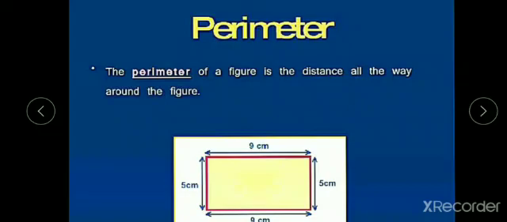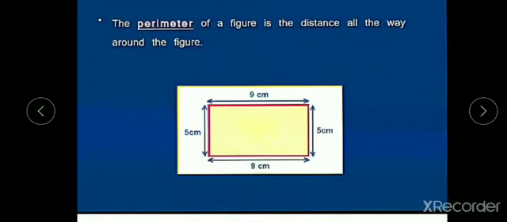Let me explain. See here, you are seeing a rectangle. Around the rectangle there is a red line. This red line is called the boundary of the rectangle. The total distance of this boundary is known as perimeter.